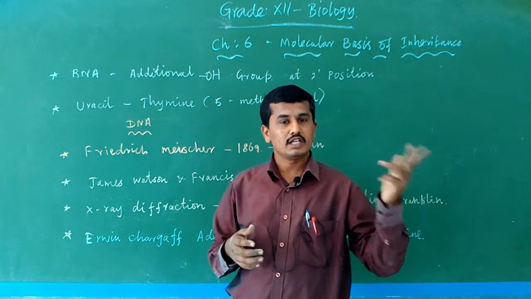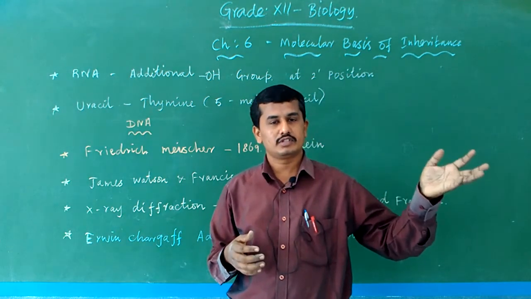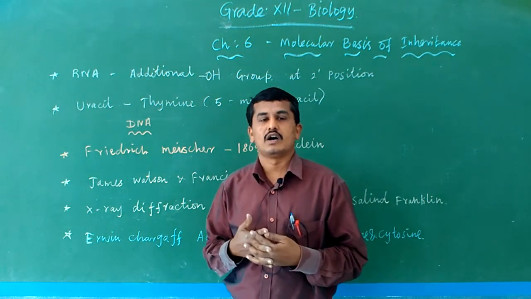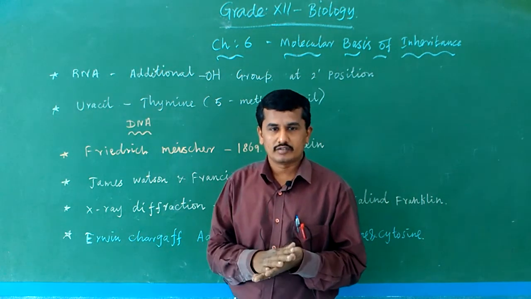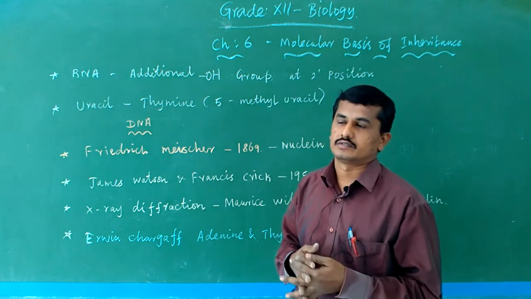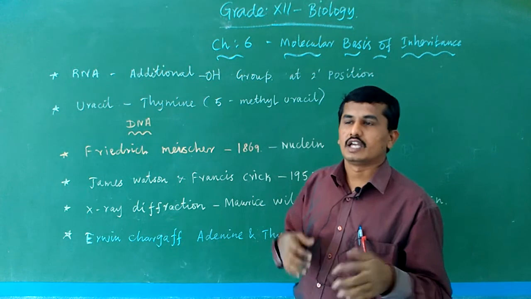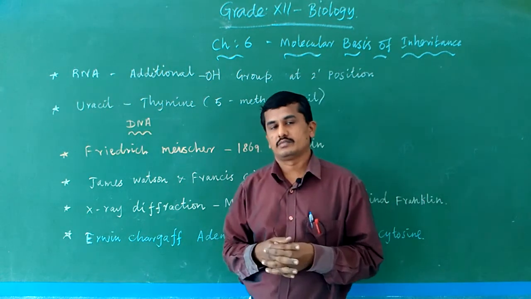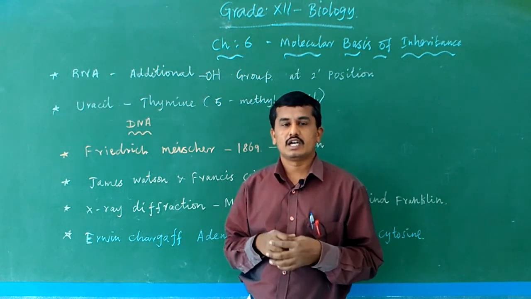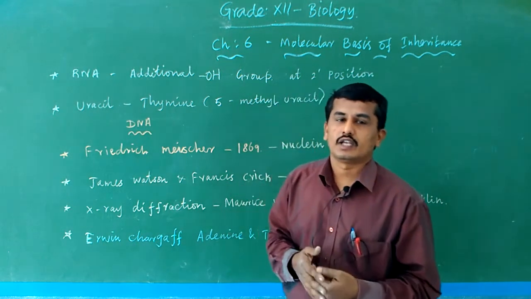So deoxyadenylic acid is the nucleotide present in DNA, and adenylic acid is the nucleotide present in RNA. Adenylic acid forms a pair with thymidylic acid, and cytidylic acid pairs with guanylic acid, but in RNA, thymidylic acid is absent. Instead of thymine, uracil is present.